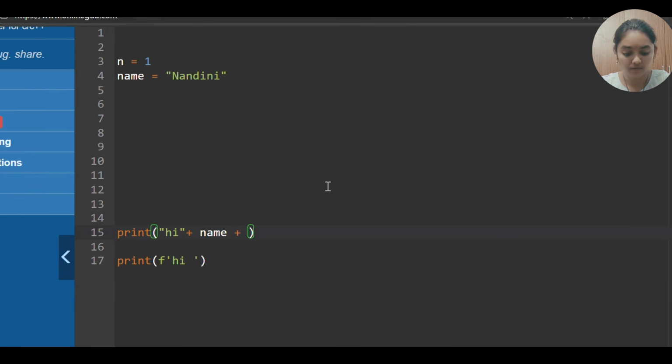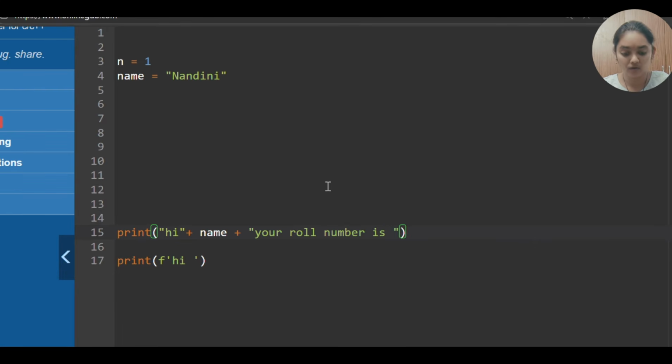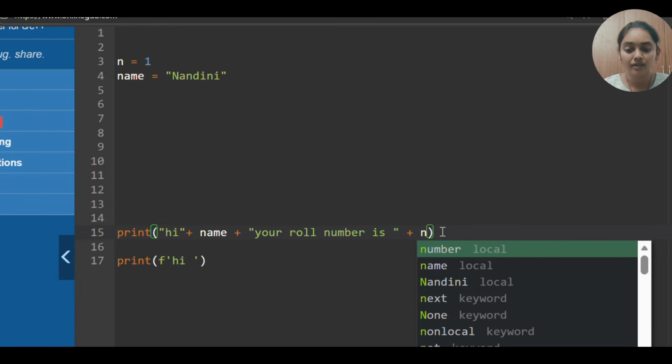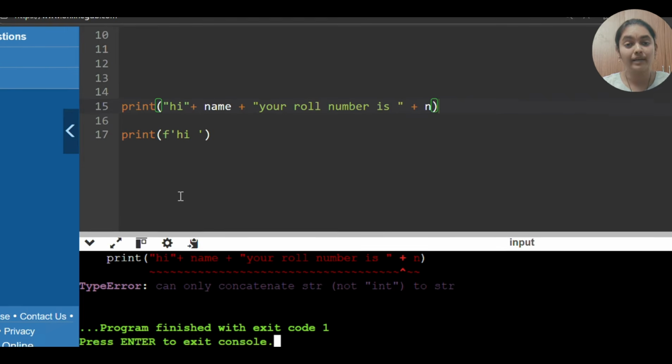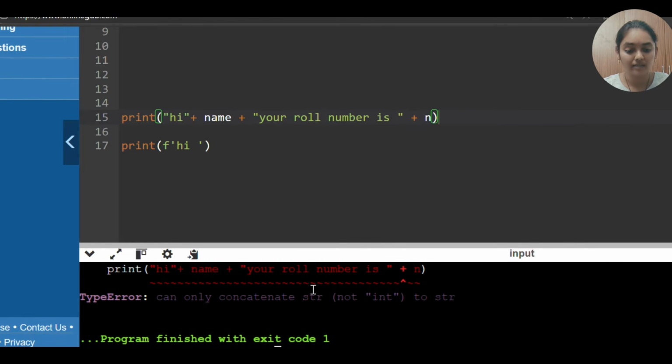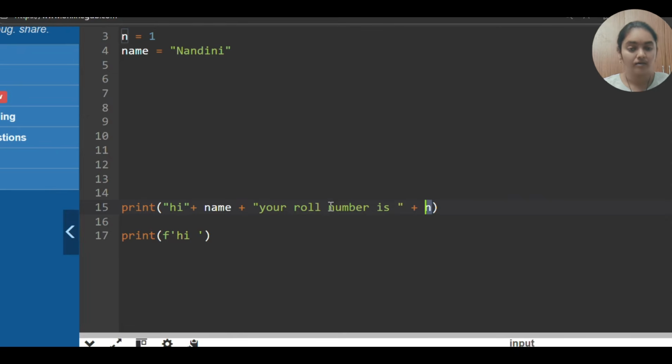Again, you have to give your roll number is, and then you have to call that variable n, number 1. Okay. So if I run this, see what happens. It will give you some error. Why? Because here this n is integer type and this is string type. So you are adding different data types. So you will get error.